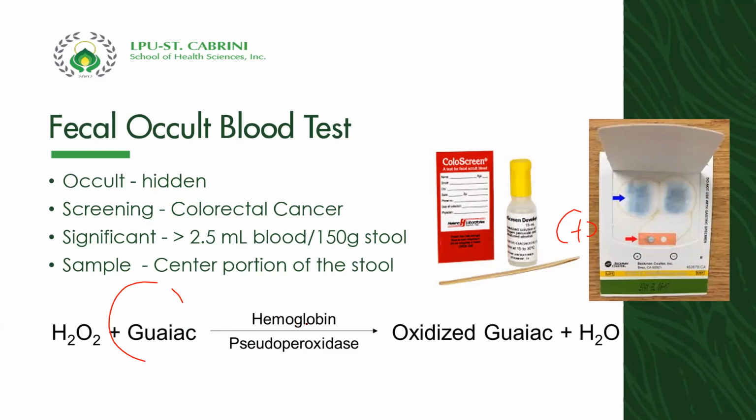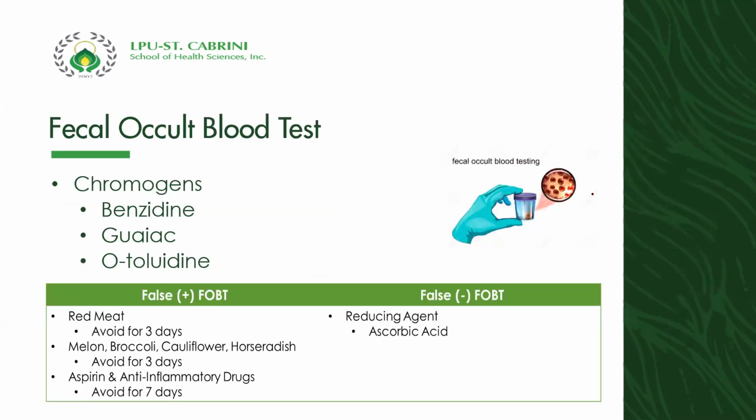And then the reaction of hemoglobin peroxidase will oxidize our guaiac and convert hydrogen peroxide to water, forming a blue color. And that is an indication of a positive in occult blood. Now, what are the chromogens? We have the benzidine, we have the guaiacs, and orthotoluidine.